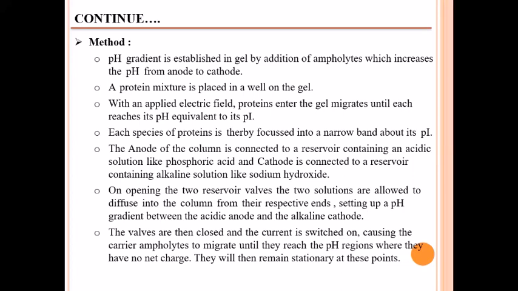On opening the two reservoir valves, the two solutions are allowed to diffuse into the column from their respective ends, setting up a pH gradient between the acidic anode and the alkaline cathode. The valves are then closed and the current is switched on, causing the carrier ampholytes to migrate until they reach the pH regions where they have no net charge. They will then remain stationary at these points.